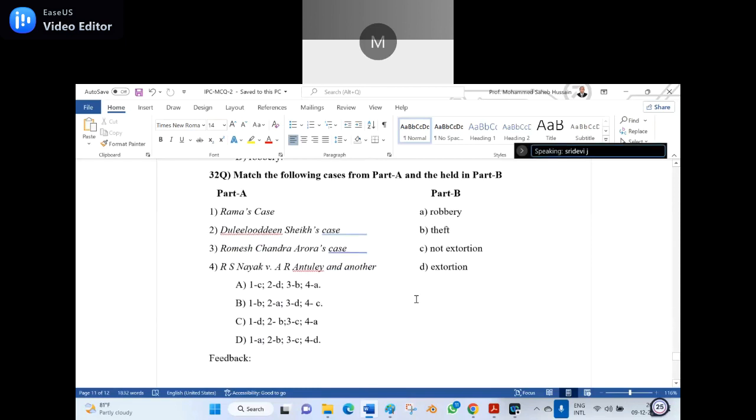So, 32nd question. Match the following cases from Part A with what was held in Part B. Number 1, Rama's case. 2, Duli Chand's Sheikh's case. 3, Ramesh Chandra Arora case. 4, R.S. Naik and A. Antule and another case. And Part B: A, robbery; B, theft; C, not extortion; D, extortion.